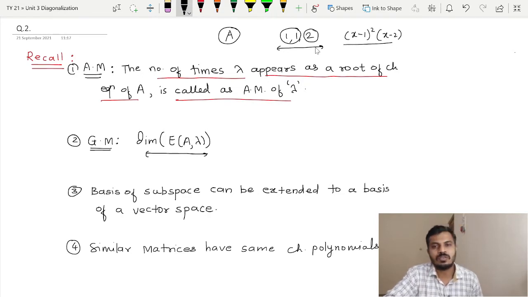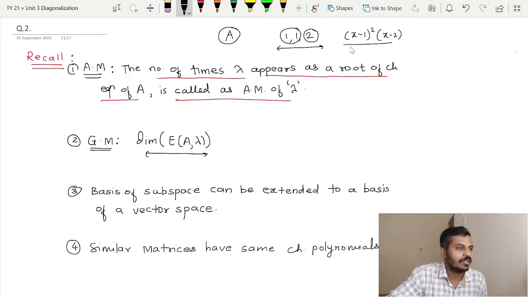Therefore the roots are 1, 1, 2. In other words, x minus 1 is a factor of the characteristic equation of A, but it is appearing 2 times. So therefore it is (x minus 1) square, right?